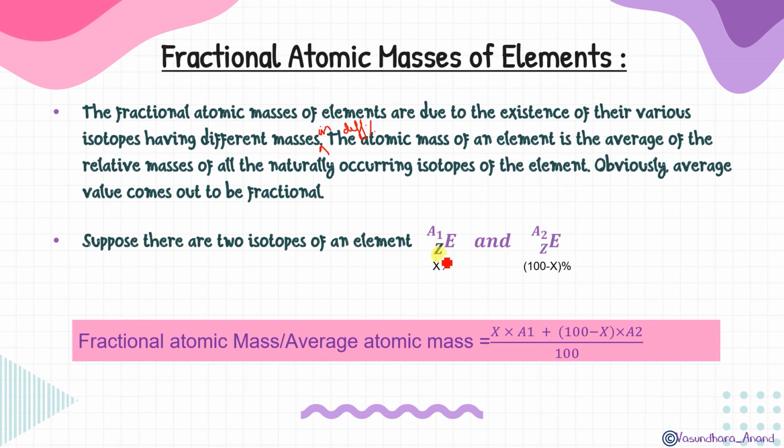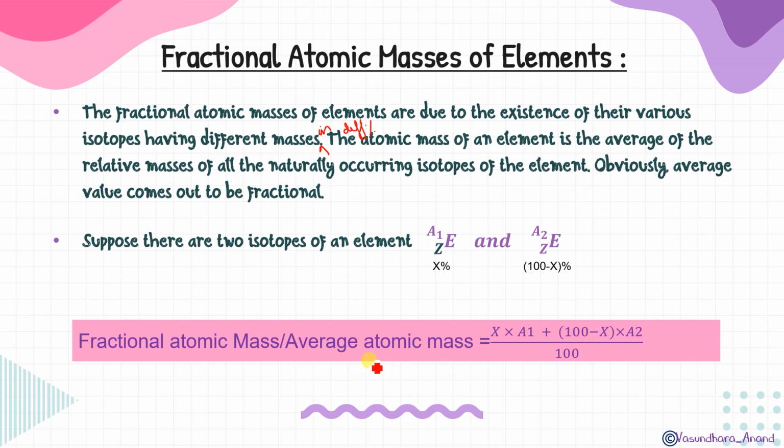Assume करते हैं that the element with atomic mass A1 is in X percentage. So obviously the element with mass A2 will be in 100 minus X percentage, isn't it? Because the sum of the percentages of both isotopes, at any cost, is going to be 100. So the formula is there. Fractional atomic mass, which is also called average atomic mass.